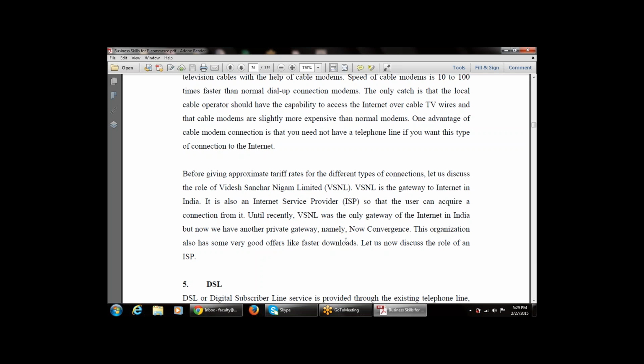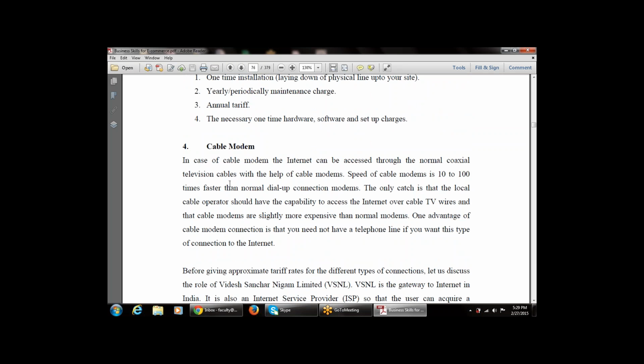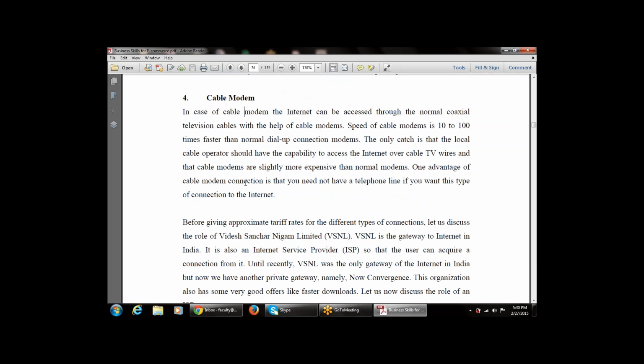Now let us discuss the role of an ISP, or rather of DSL. In simple terms, whenever we use cable modems, a coaxial cable is used for the internet connection. In the case of a cable modem, the internet can be accessed through the normal coaxial television cables. The speed of cable modems is usually 10 to 100 times faster than normal dial-up modems.